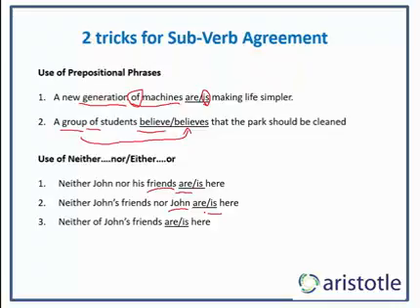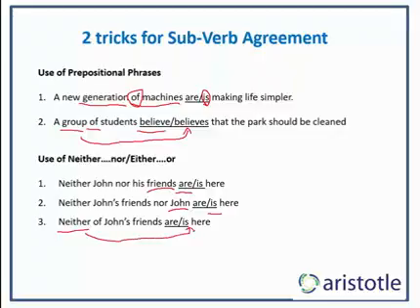That's the simple part. But what do you do in a sentence such as the third one on your screen? If you go by the ear, you would most likely go with are because it sounds good. Neither of John's friends are here. But that will be absolutely wrong. The correct sentence is neither of John's friends is here. Because if you expand this sentence, all you're saying is neither this friend nor that friend is here, not are here. So remember, by itself, neither and either both will be singular.